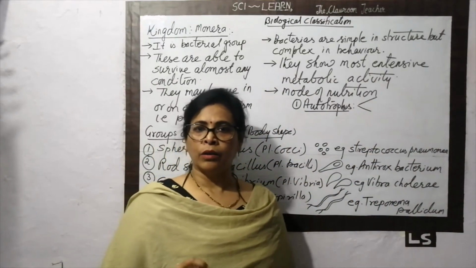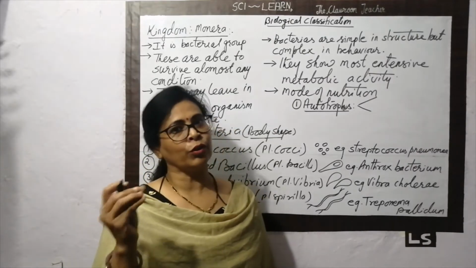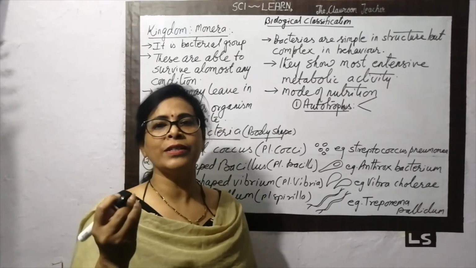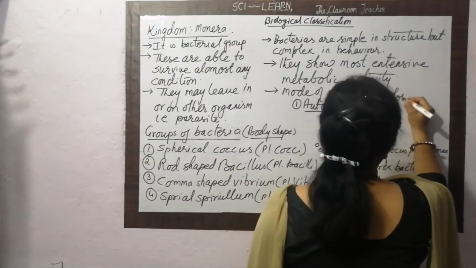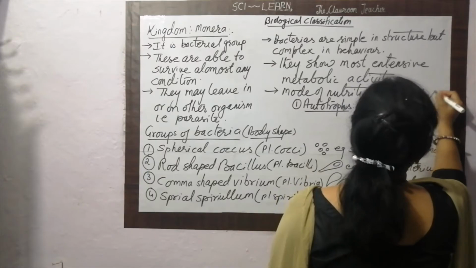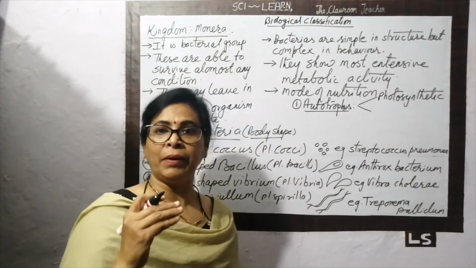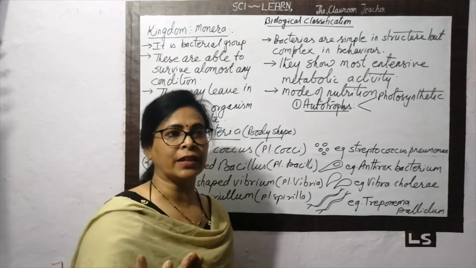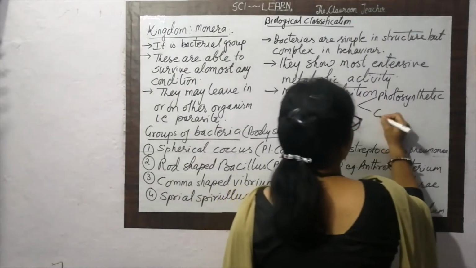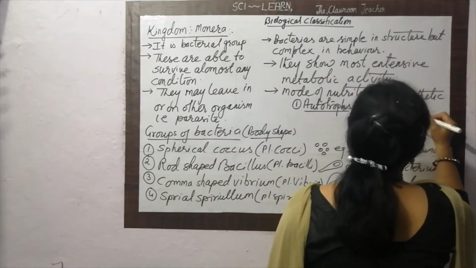One, the bacteria who use the green pigment for photosynthesis, so they are called the photosynthetic bacteria. And other who use the chemicals to regulate their life cycle, so they are called the chemosynthetic bacteria.